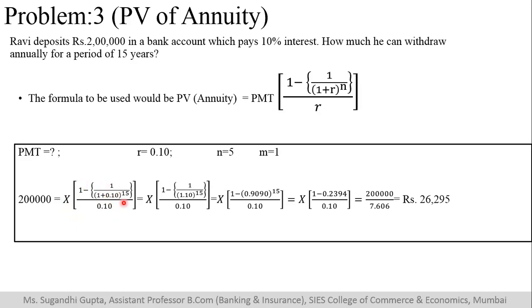What you're doing is 1 divided by 1 point R, you have substituted, which is 10%, and divided by again R. Just divide this 15 times. Now, as I said, what you will do is you will take on your calculator 1 divided by 1.10. Now press equal to sign for 15 times.